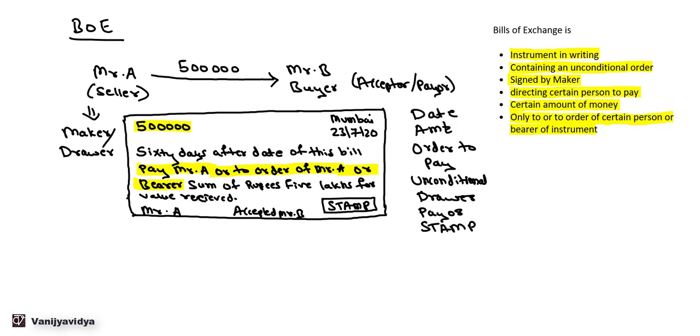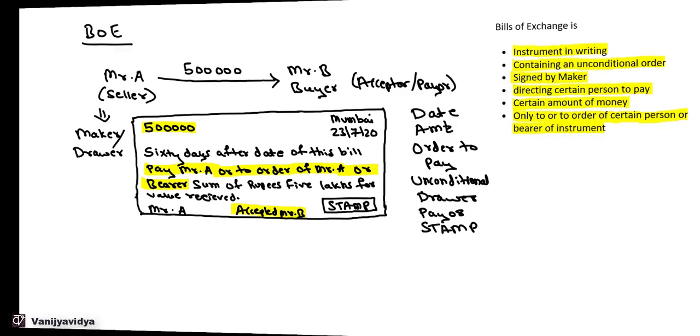So this is a definition of bill of exchange. It is an instrument in writing containing an unconditional order signed by the maker directing certain person to pay certain amount of money only to or to order of certain person or the bearer of the instrument. Now one more thing is, in case of bill of exchange, it has to be accepted by the payer or the acceptor.